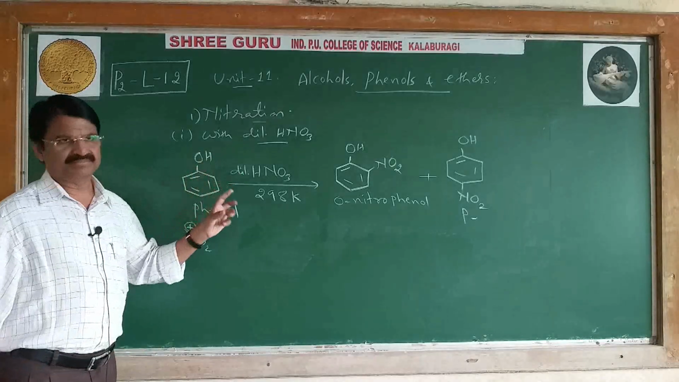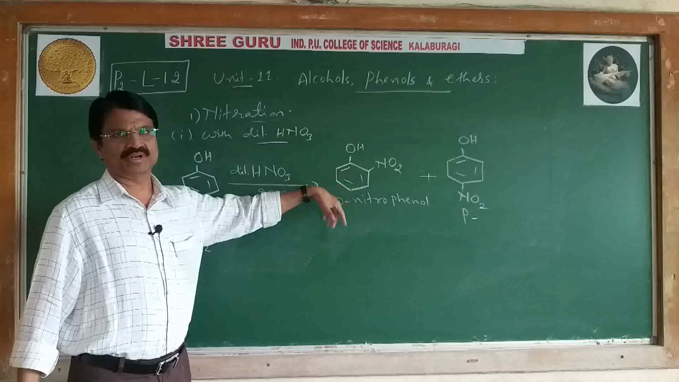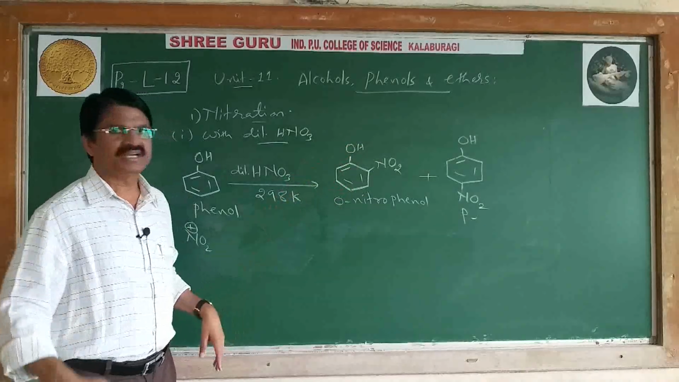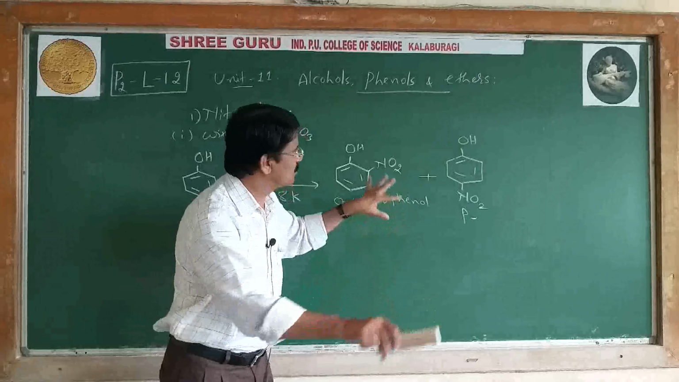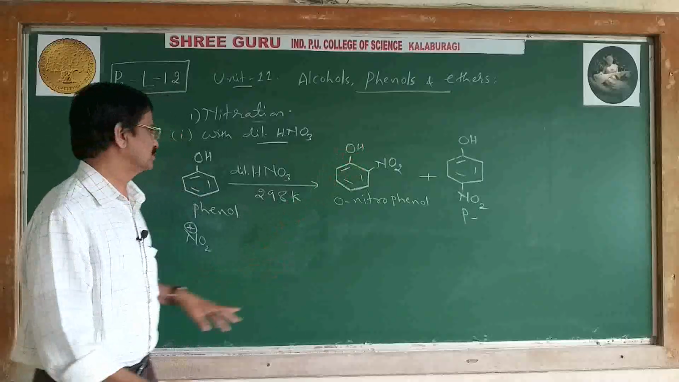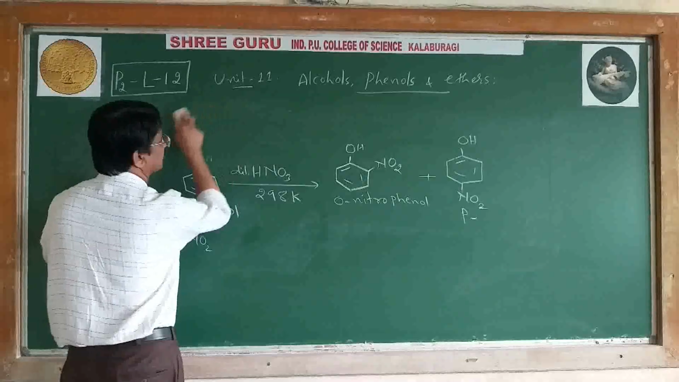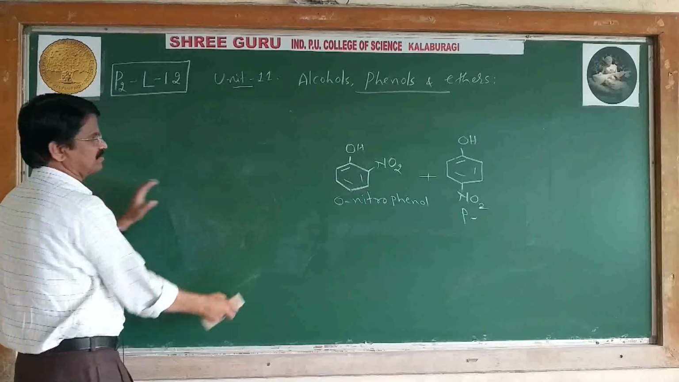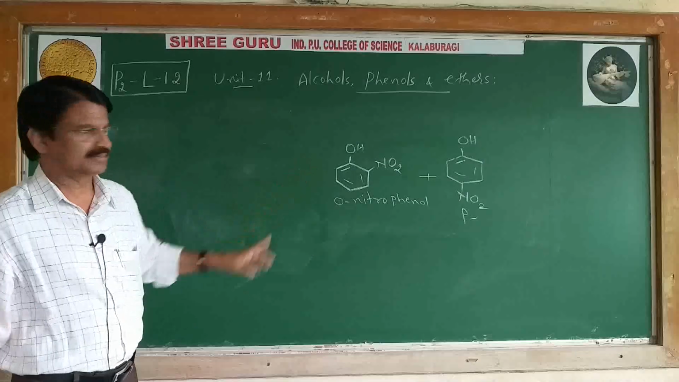Now I will tell you the mechanism of how ortho-nitrophenol and para-nitrophenol are formed, and further how to separate these two compounds and which one boils at higher temperature and which at lower temperature. That we can also study. Now see the mechanism of how NO2 attacks the benzene ring.